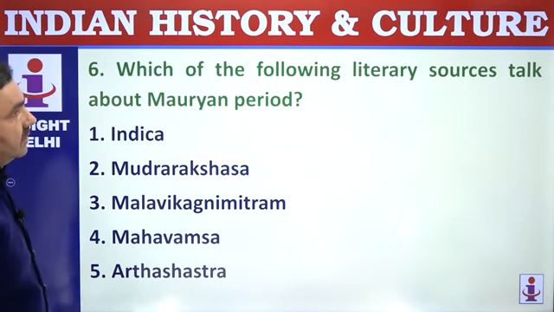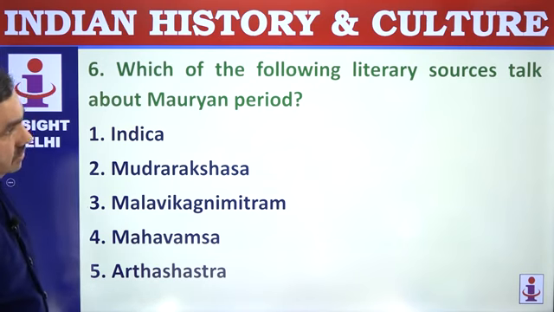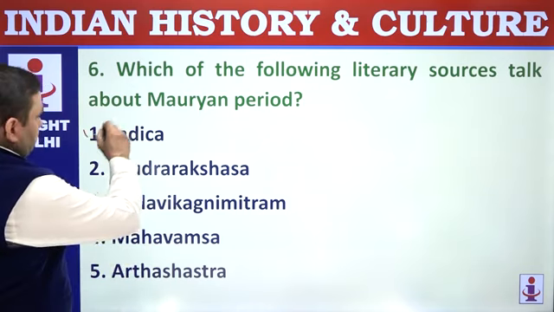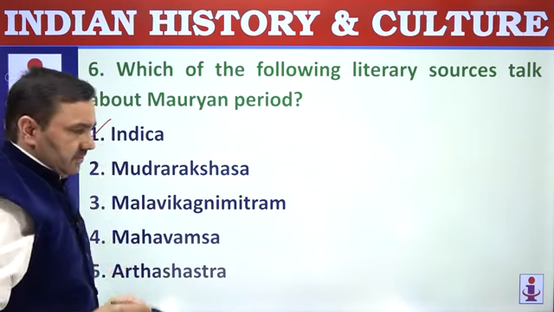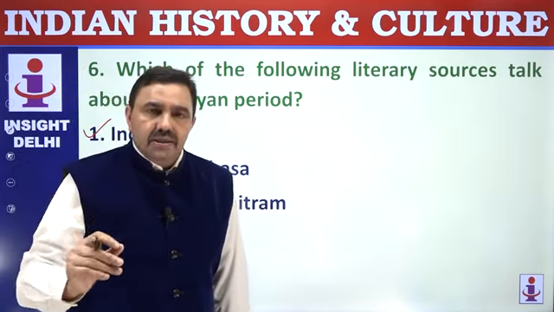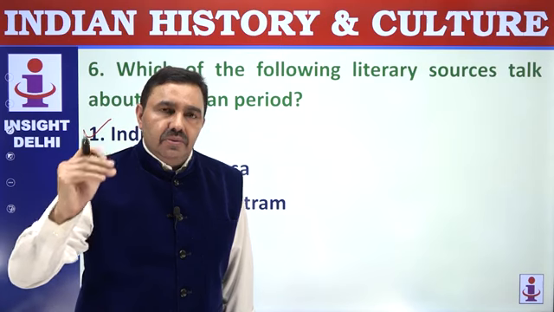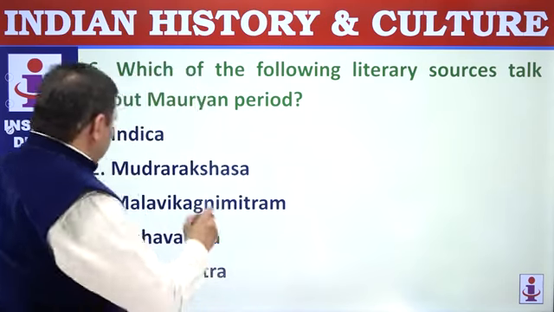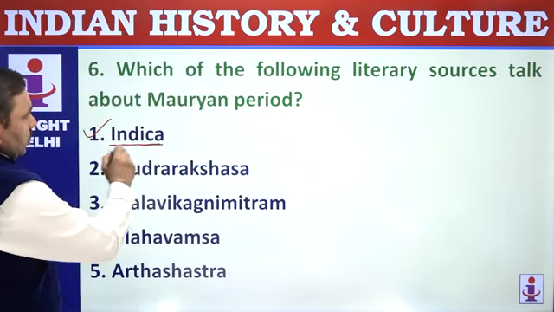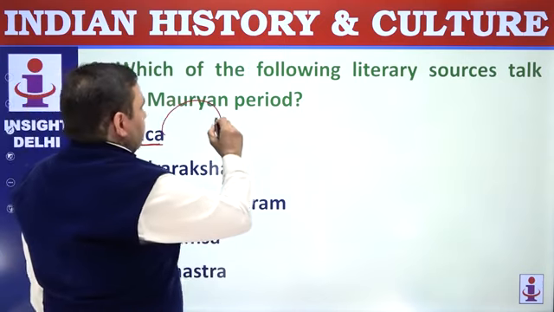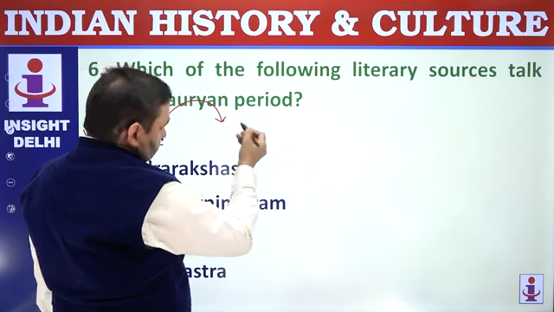Question number 6: which of the following literary sources talk about the Mauryan period? Indica was composed by Megasthenes. Megasthenes was the ambassador of the Bactrian king Seleucus Nicator. He lived in the court of Chandragupta Maurya for 5 years, from 304 BC to 299 BC. He composed his observations in this book Indica. Though this book is lost and not available today, references are found in the later